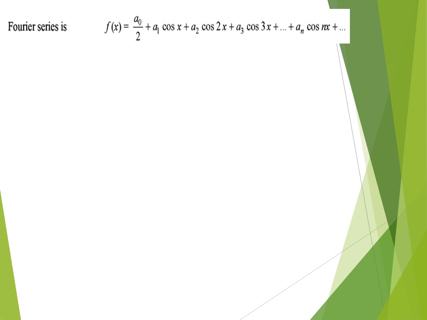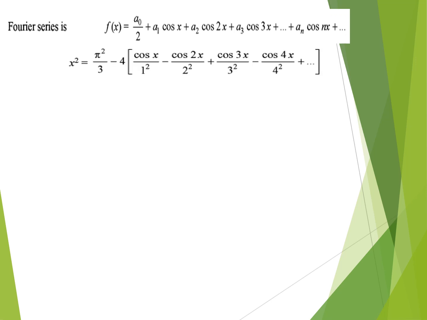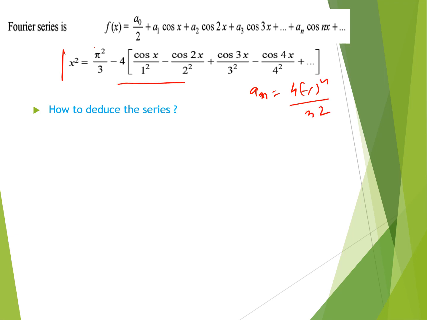Now we get the value of a naught as pi square by 3 minus, substituting the value of an, and an is, as we discussed previously, 4 into minus 1 to the power n upon n square. Expanding the summation, we get this. This is the Fourier series for our problem.